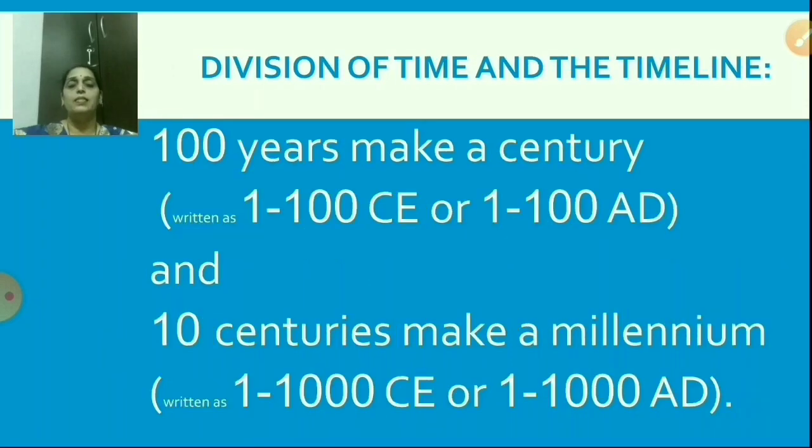Now the next. 100 years make a century. It's written as 1 to 100 CE or 1 to 100 AD. And 10 centuries make a millennium. It's written as 1 to 1000 CE or 1 to 1000 AD.